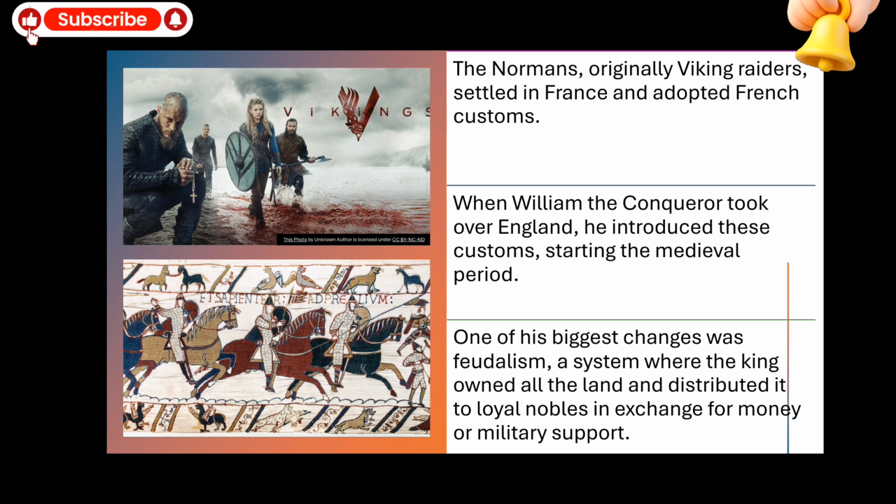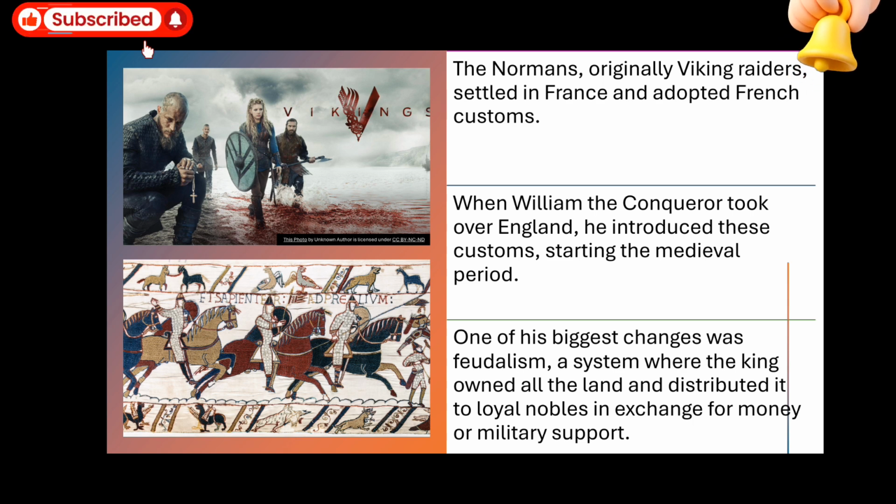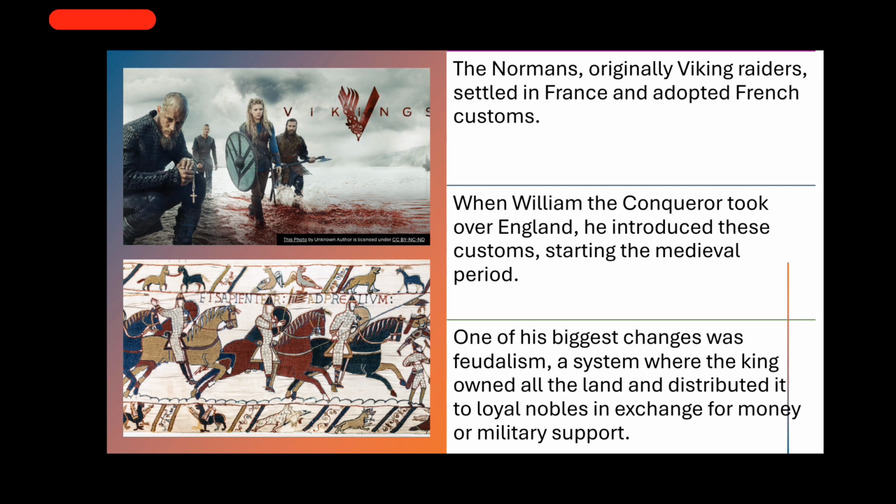So at the bottom we can see the serfs. We can also call them farmers, and they were at the bottom all the time. They worked hard, the serfs, and they had limited and almost no rights. So the Anglo-Saxons became the serfs when the French invaded England.